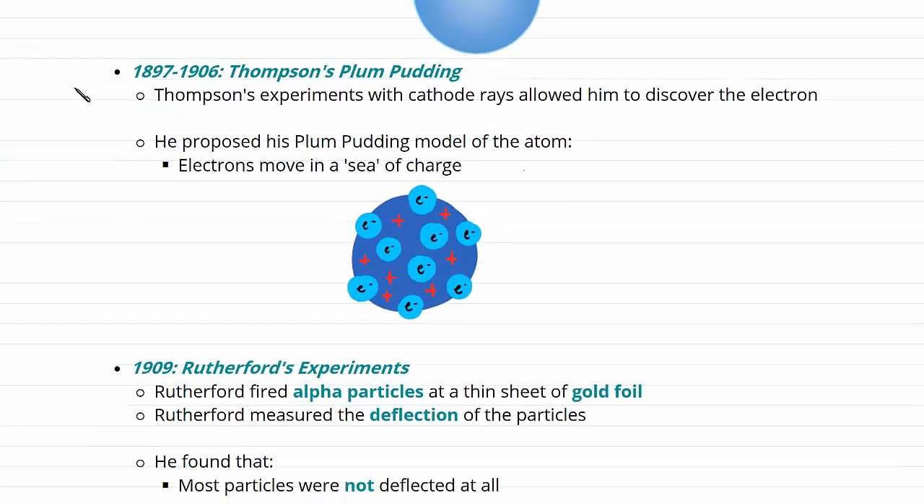In 1897, Thomson began carrying out experiments, and between 1897 and 1906, he carried out experiments with cathode rays, and these allowed him to discover the electron. Thomson's discovery allowed him to propose his plum pudding model of the atom, where he believed that electrons moved in a sea of charge, where electrons carried a negative charge, and you can see his plum pudding model here.